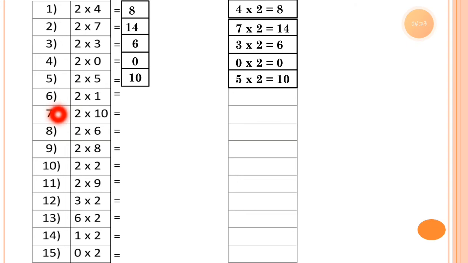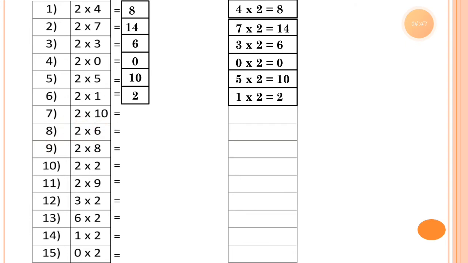Now number 6, 2 1s. 2 1s is 2. The multiplication fact for it is 1 2s. 1 2s is 2. This is the multiplication fact. Now number 7, 2 10s.